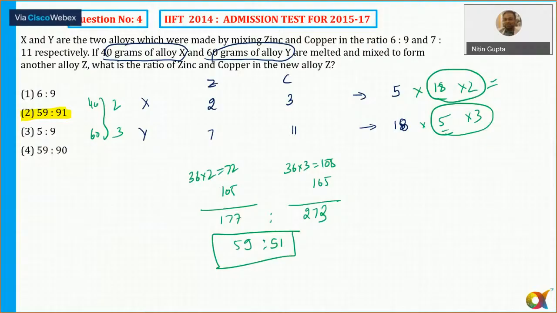So till now I haven't found any question which I could have said, okay, it can be done quickly within a minute. नहीं, सब में थोड़ा बहुत है. 4 is still doable. It can be solved quickly. So can we move to the next question now, if this is clear to all of you?